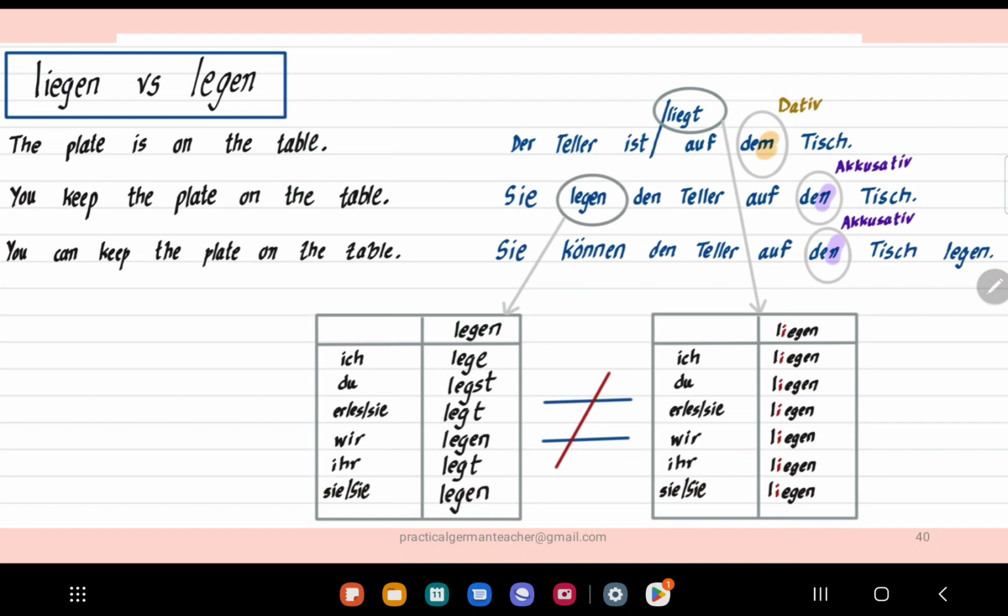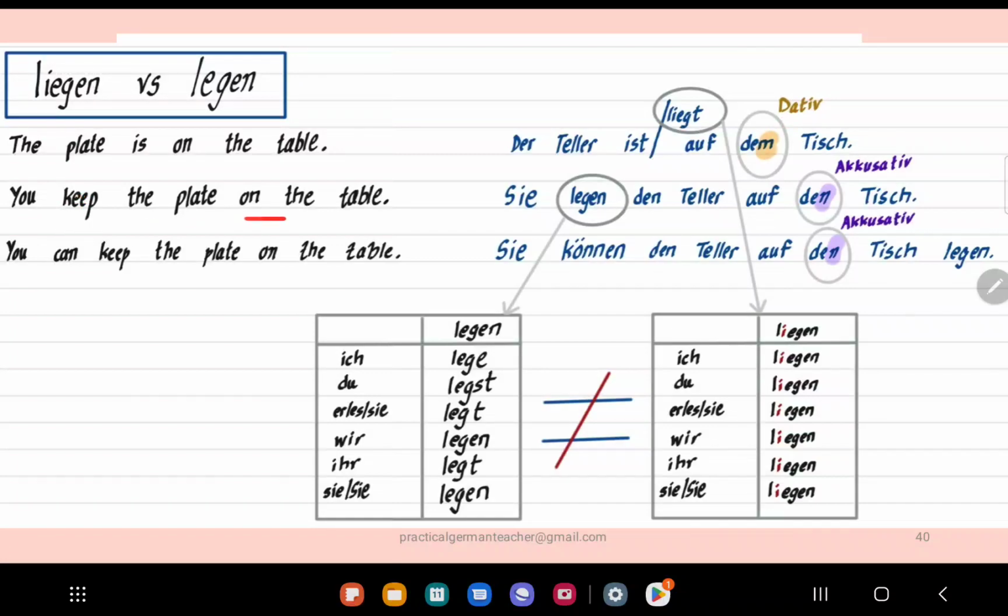So here, please ignore the blue box over here, liegen versus legen. We'll look into it, but let's just say if you want to say the plate is on the table, okay? So you will say the plate is Teller, der Teller ist, then on the table, so auf, Tisch is there, so becomes dem. Let me just move this over here again, so it is dative, okay?